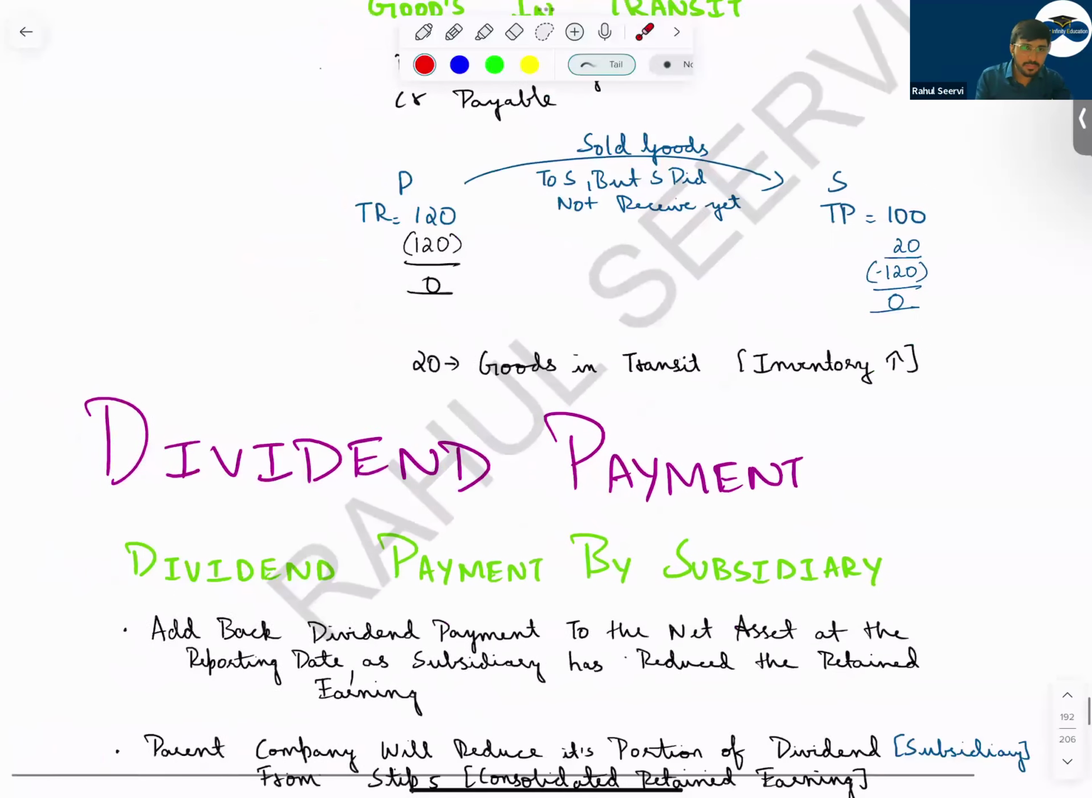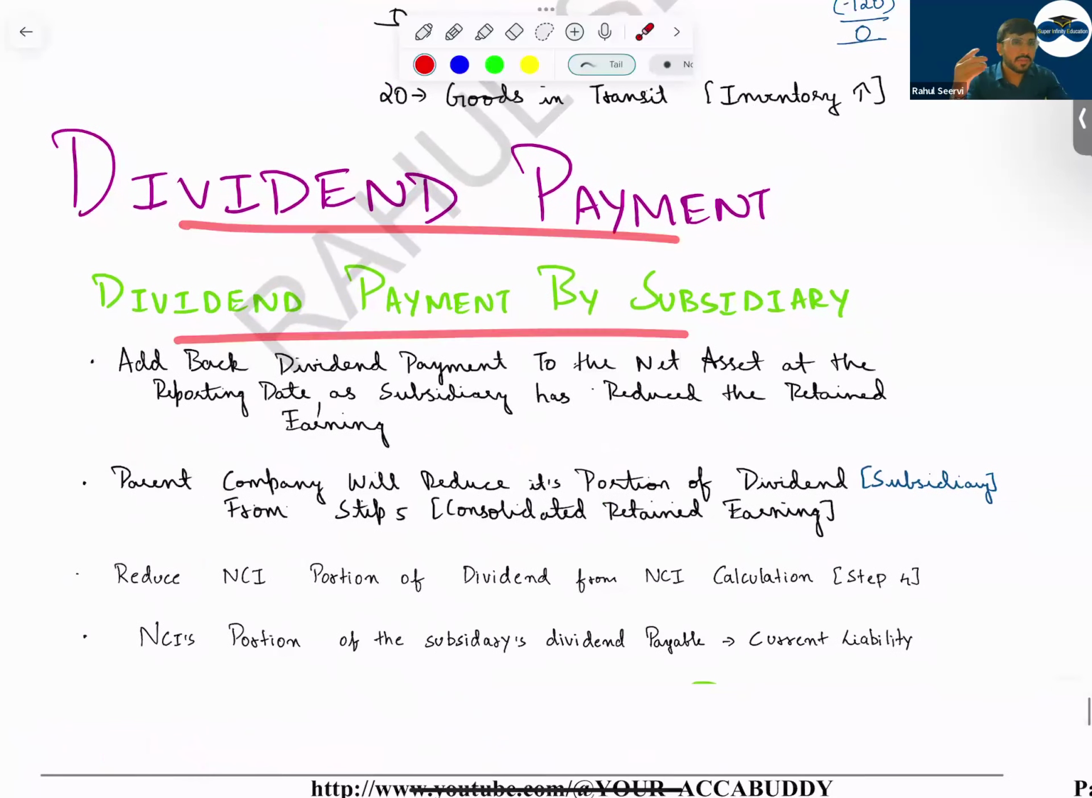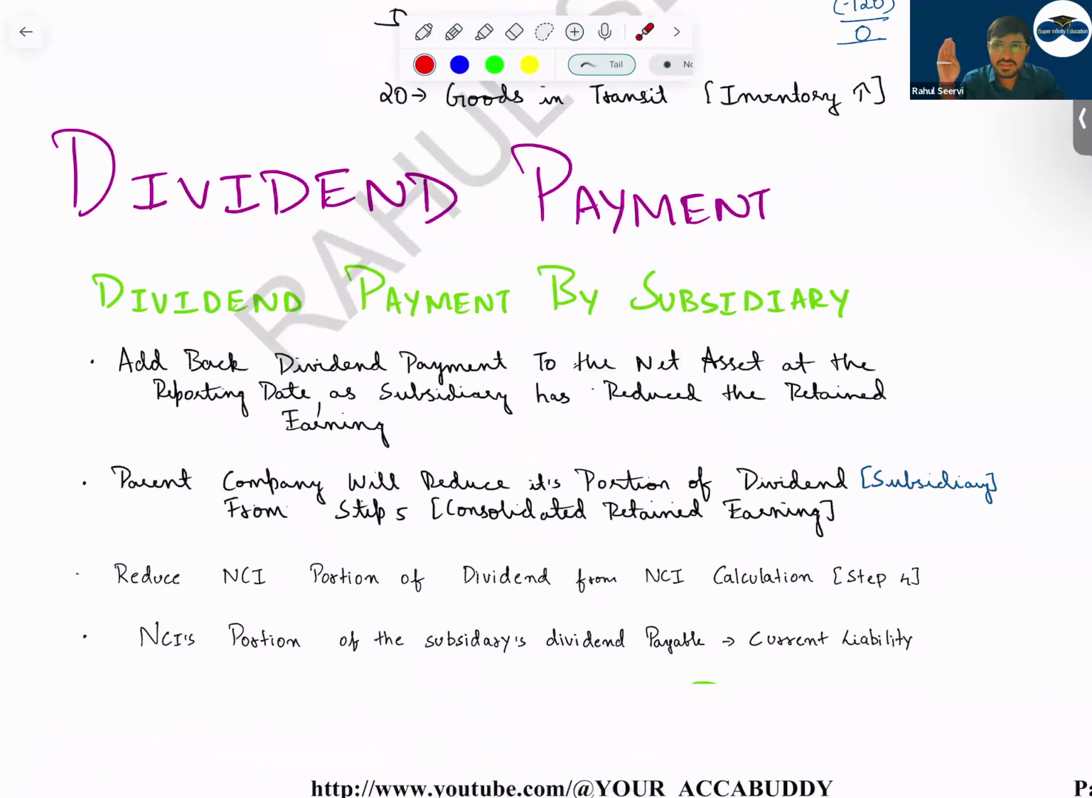Then the next part, dividend payment. Dividend payment by subsidiary company. If subsidiary company is paying dividend, what will happen? Can I say the subsidiary company's retained earnings will be low? So what do you do?